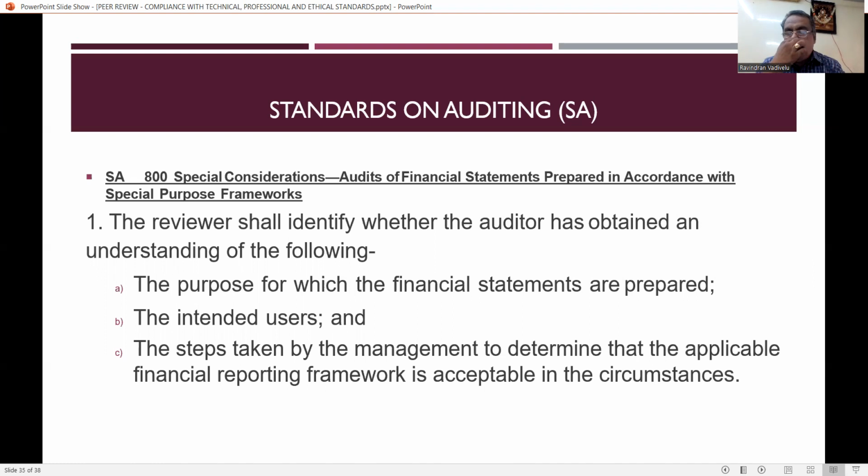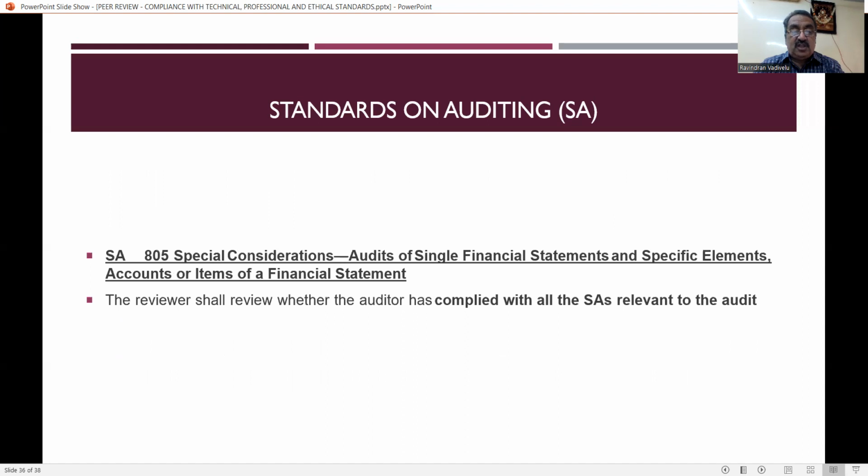So any auditor cannot analyze financial statements just like that. He has to see whether the purpose of the financial statements is achieved and who is going to use it. Everything has to be identified by the auditor, and the reviewer has to verify whether the auditor has got the understanding of those things.